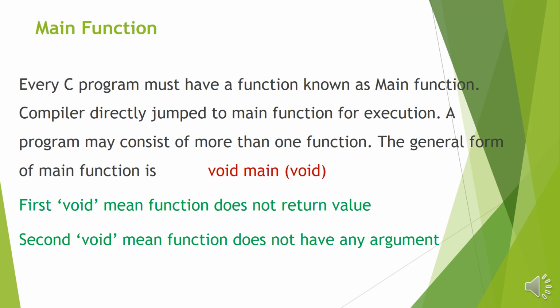Here, first, void main does not return any value. Second, void main does not have any argument. These return values and arguments we will discuss briefly in the chapter on functions in second year. Here we just memorize void main void. It is known as the main function and is written after the preprocessor directives.